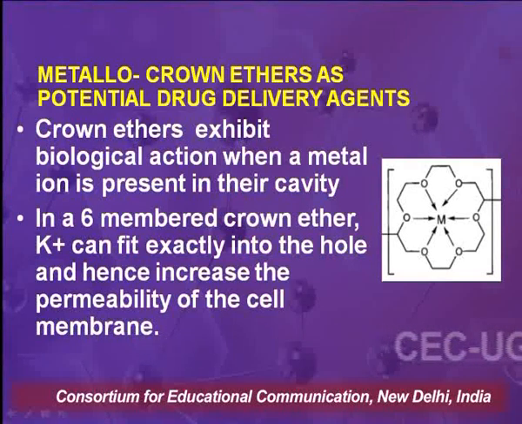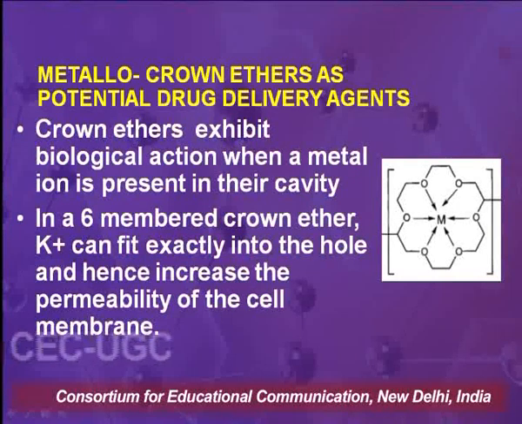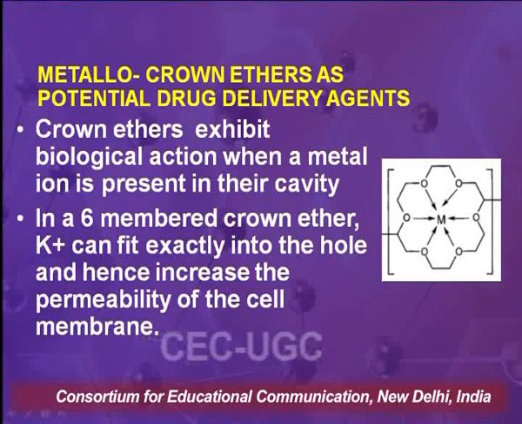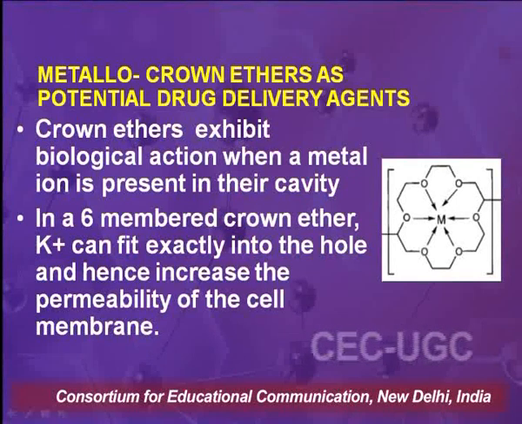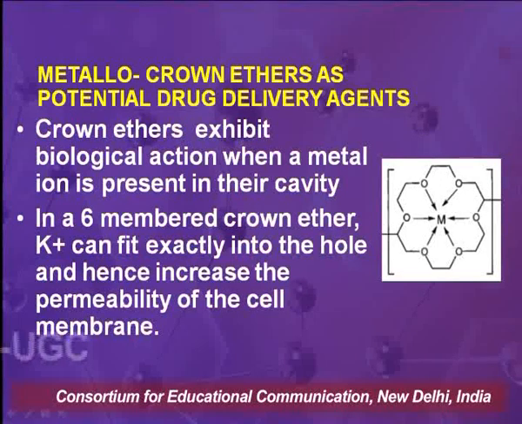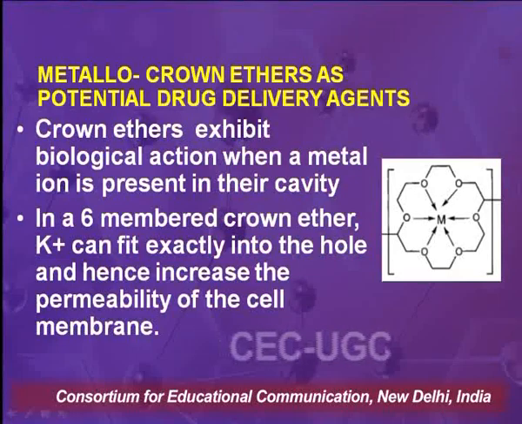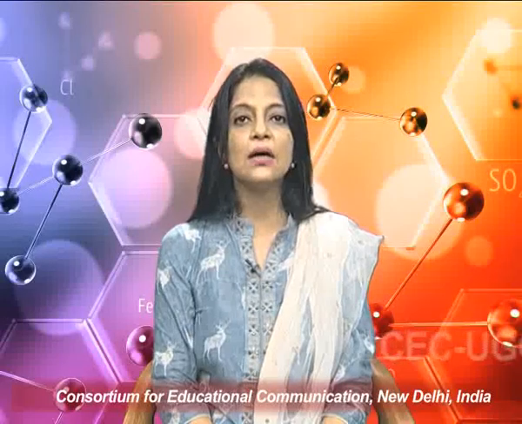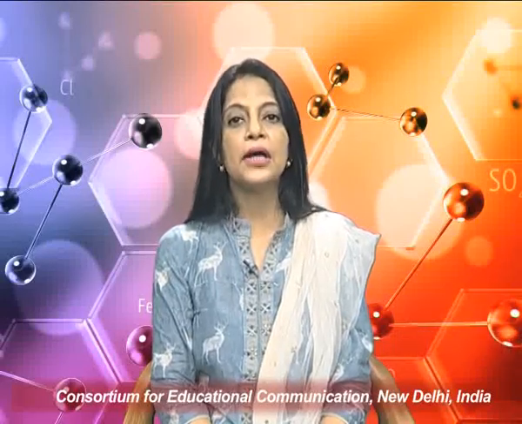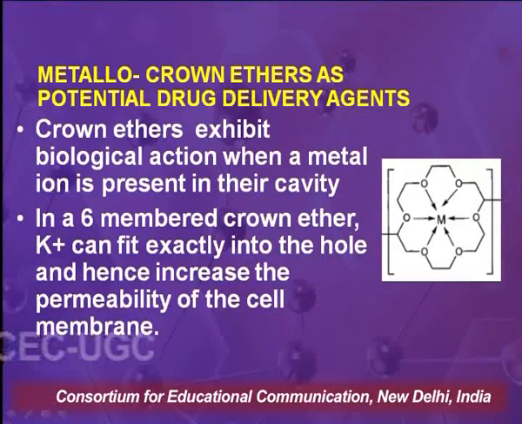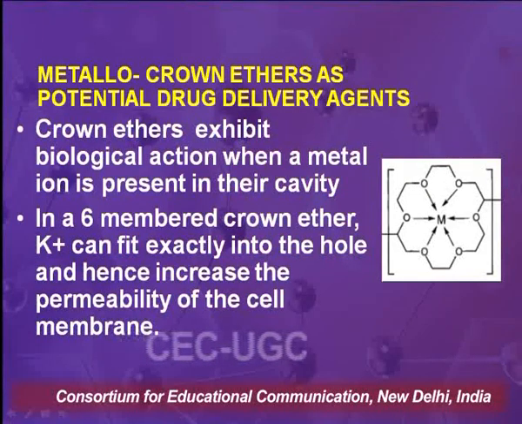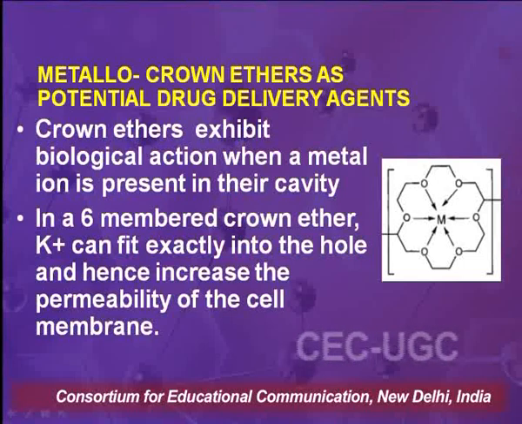of the cell membrane. Once the crown ether's permeability towards the cell membrane is increased, any drug can be associated with the crown ether and injected into the system, because then it will behave as a drug delivery agent, since it will pass easily through the cell membrane and proceed in its action.